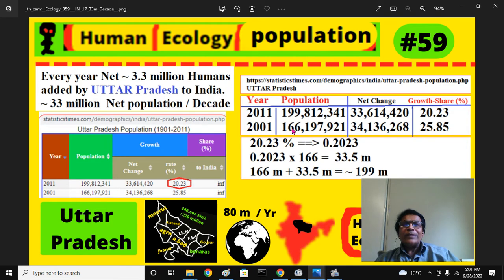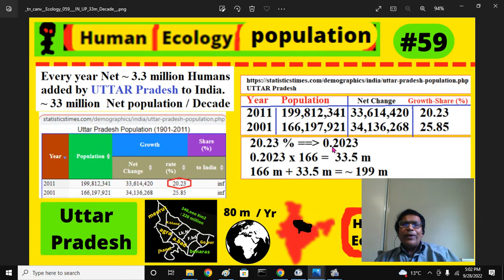In 2001, 166 million people lived in the United Provinces. In 2011, 199, almost 200 million, that is a 20% increase per decade. 20% increase is nothing but 0.2023. We take the basic population 166, multiply by the 20%, you get 33. You add 33 to that basic population, you get 199. That is the net growth of the population, 20%.